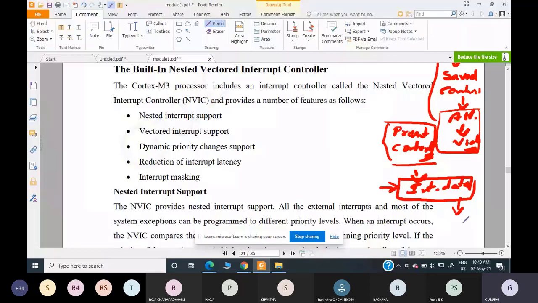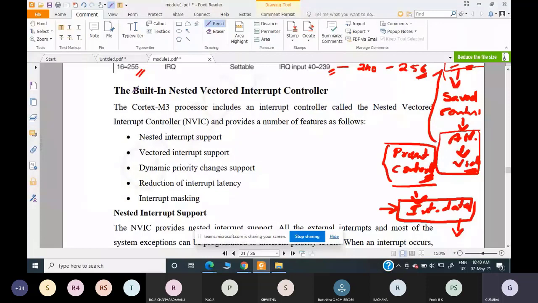Fine. With this we'll go to the built-in nested vectored interrupt controller, which is also known as NVIC. In the ARM Cortex core, we had seen this NVIC. It is dedicated hardware only to handle interrupts. It is available and dedicated only to handle interrupts, hence interrupts will be handled much faster compared to other processors or controllers.